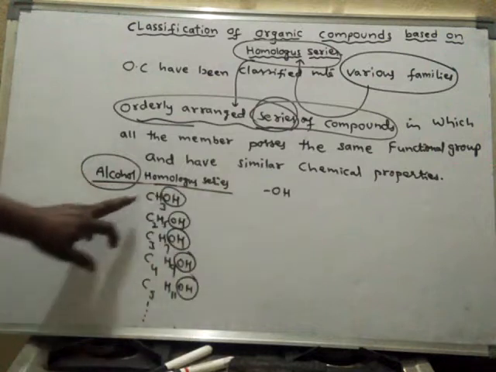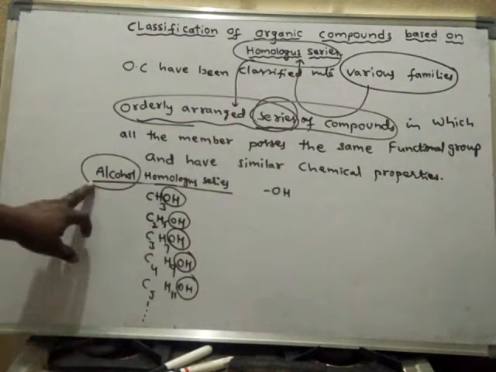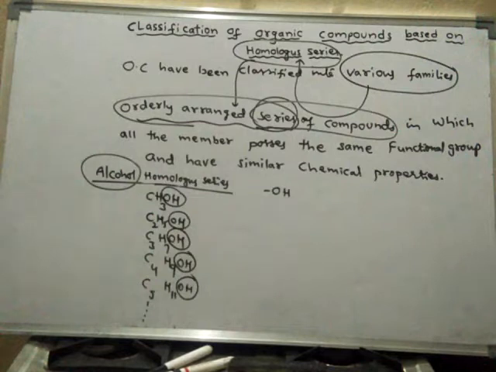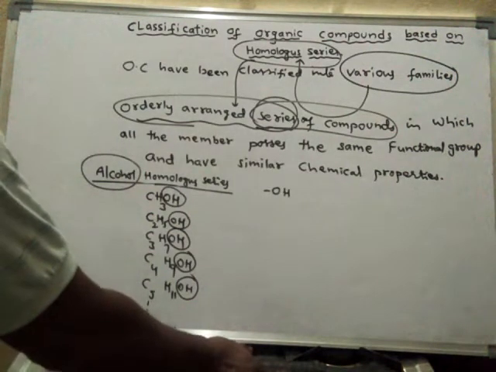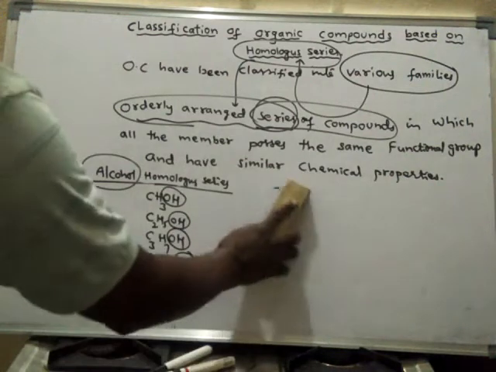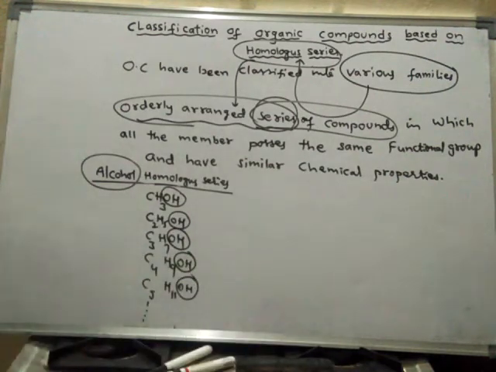Here all these are alcohols, hence it is called the alcohol homologous series. This is an example.